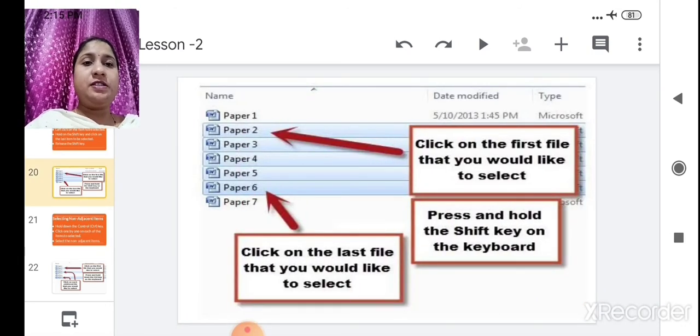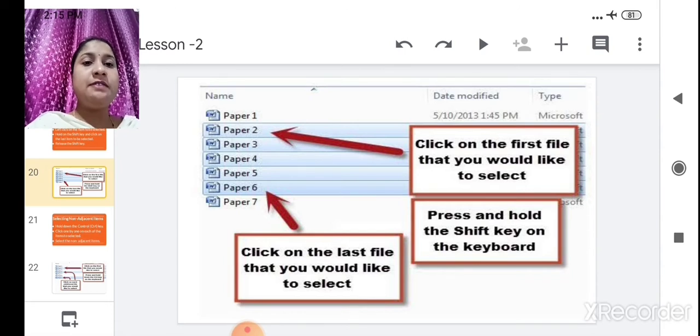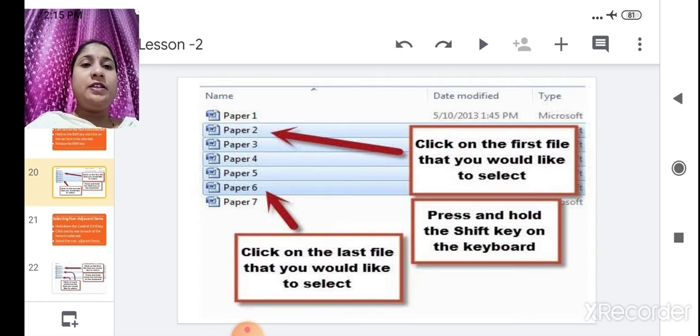See page 2. What we have done? We have just clicked the first click on this first page, paper 2. Then we will not do anything. We just press and hold the Shift key on the keyboard, and we click the last file, that is paper number 6. What will happen? Paper 2, paper 3, paper 4, paper 5, paper 6 all are selected.